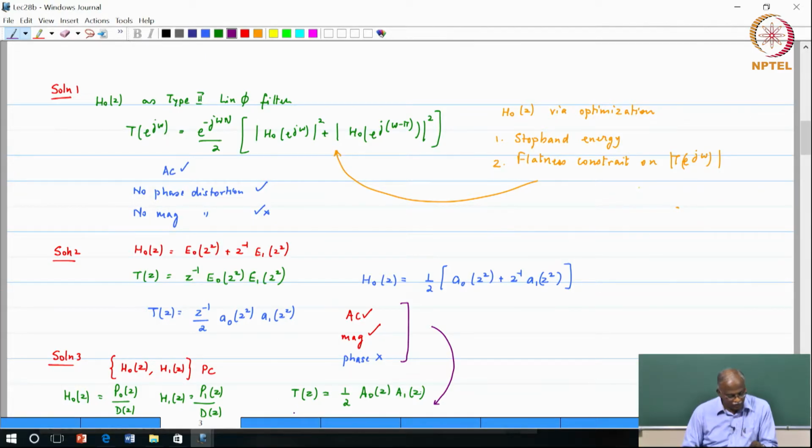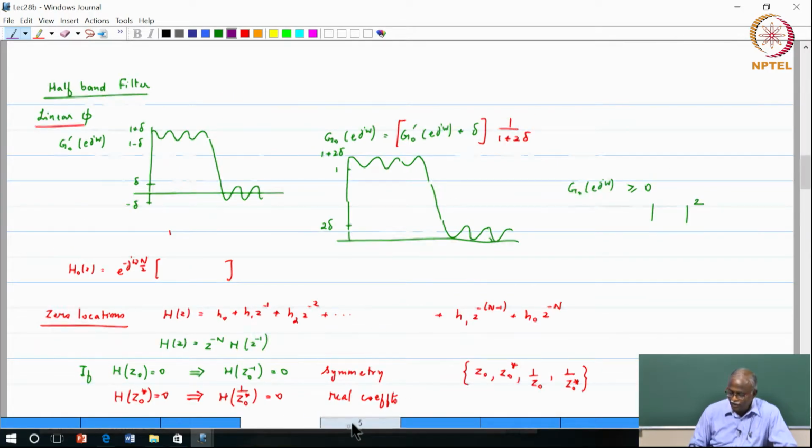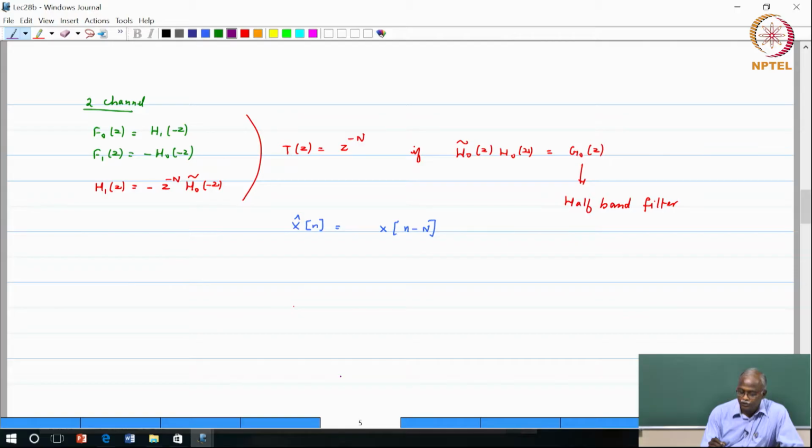Okay, so the same criteria or conditions or observations apply here as well. And so the final step that we took yesterday was the 2-channel case, where we said we will do aliasing cancellation in this manner, and instead of choosing the QMF constraint where H1 of Z is equal to H naught of minus Z, we said we will take its paraconjugate with the delay so that it becomes causal.